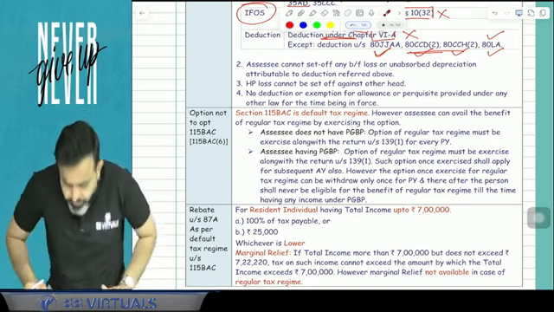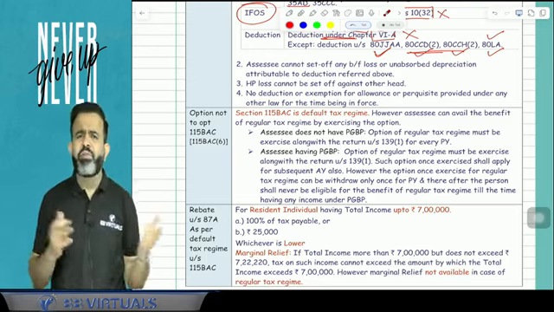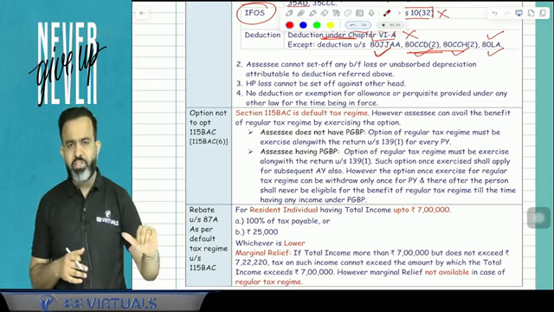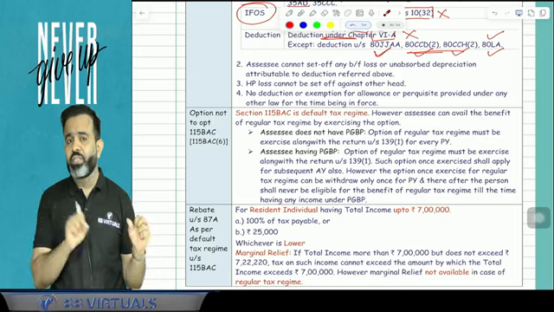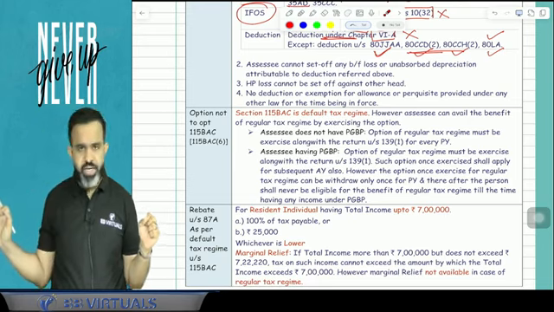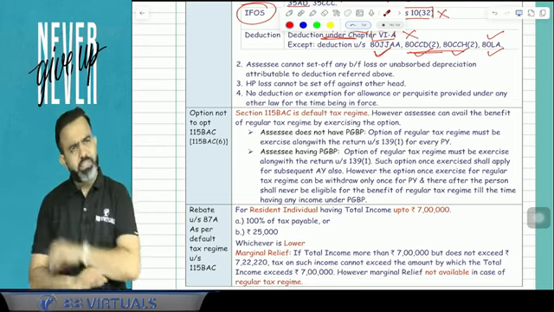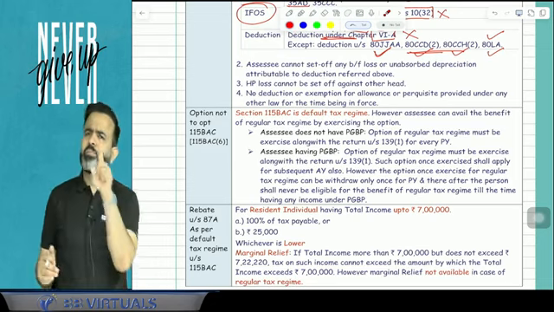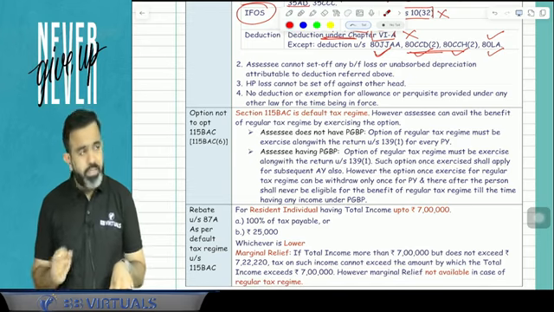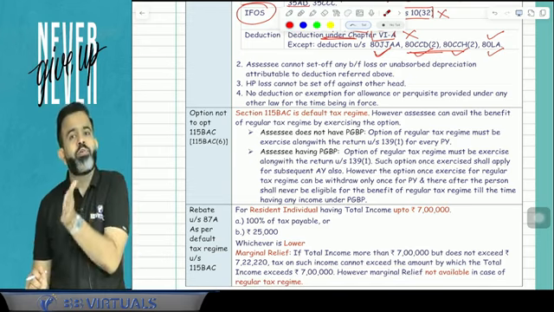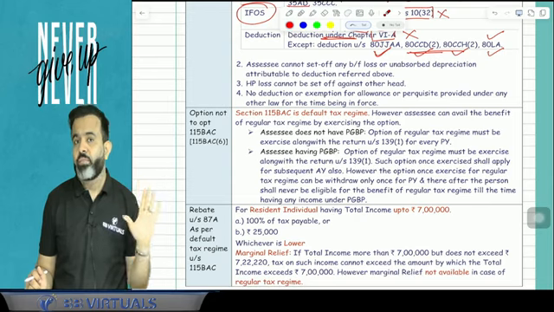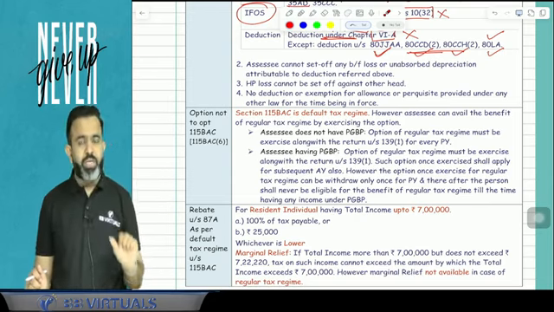But remember, sir, do we have the option every year? The answer is yes. Every year you can choose to follow the default taxation regime or opt out from it and follow the normal provision, that 2,50,000 slab rate and all. But there is one exception. Suppose you are having PGBP income, business income, and you opt out from 115BAC. Then you cannot follow 115BAC.